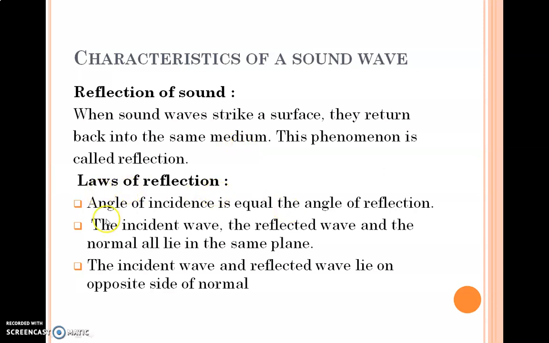Now laws of reflection. Angle of incidence is equal to angle of reflection. Just remember, laws of reflection for sound and light are the same. Angle of incidence is equal to angle of reflection, i is equal to r. Incident wave, reflected wave and normal lie in the same plane. Incident wave and reflected wave lie on opposite sides of the normal. They lie in the same plane and angle of incidence is equal to angle of reflection. These are common laws of reflection for sound and light. What we have learned before are the same for sound also.